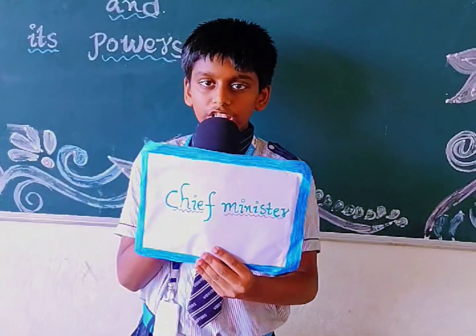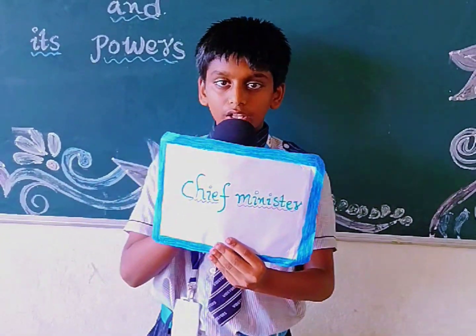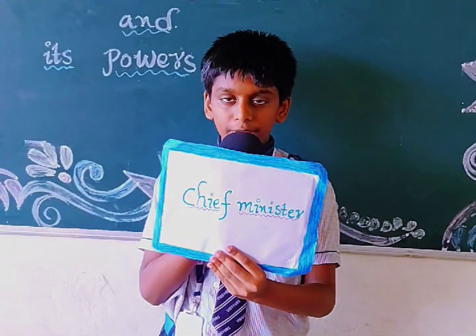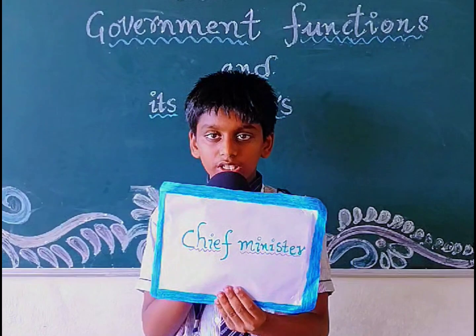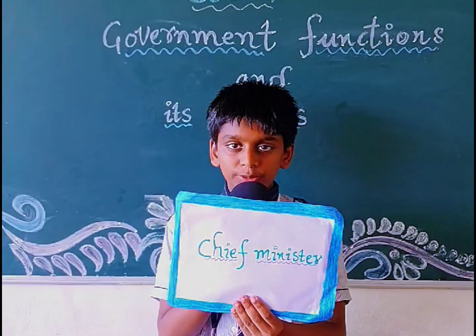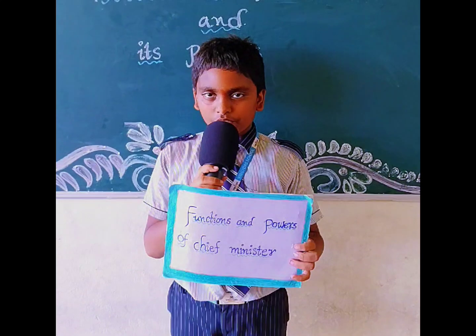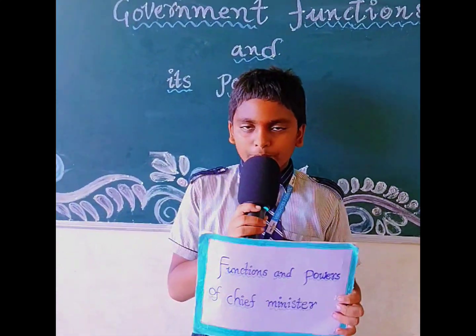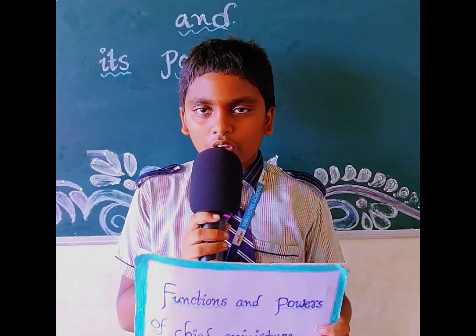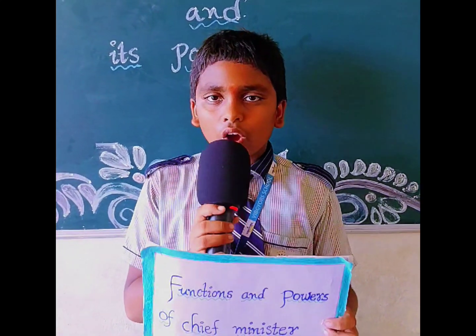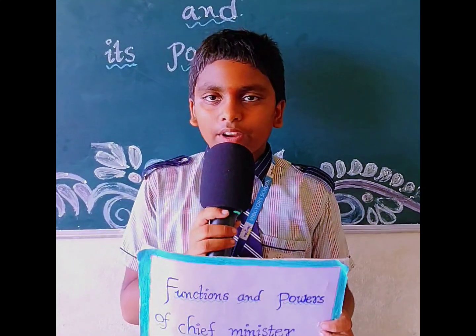The governor of the state then formally appoints the elected leader as the chief minister. The minimum age to become a chief minister is 25 years. The term period of the chief minister is 5 years. Functions and powers of Chief Minister: formation of Council of Ministers, distribution of portfolios, reorganization of Council of Ministers, to preside over the meetings of the cabinet, coordination of different departments, chief advisor of the government.